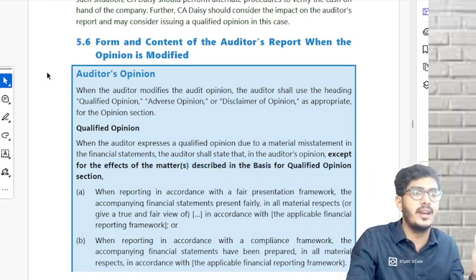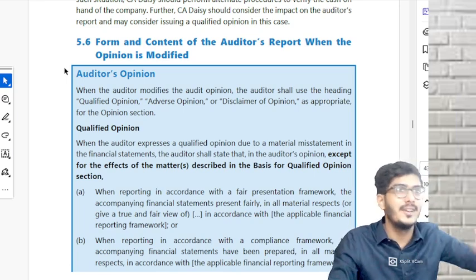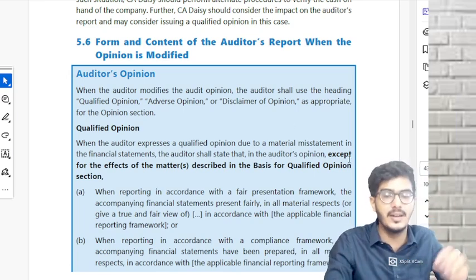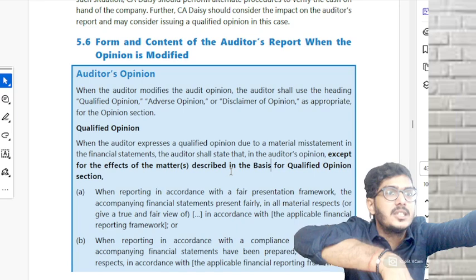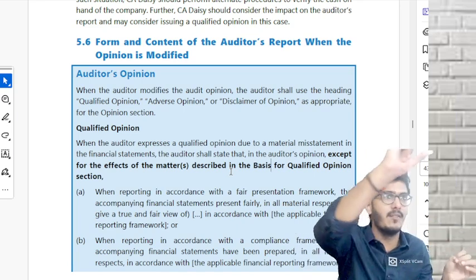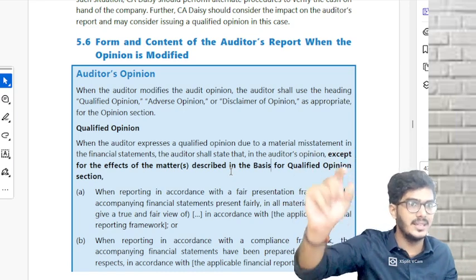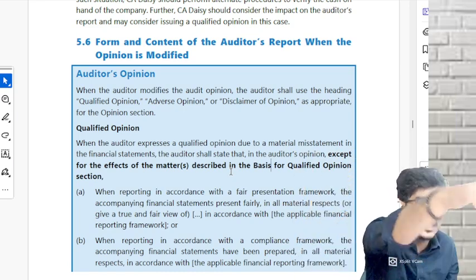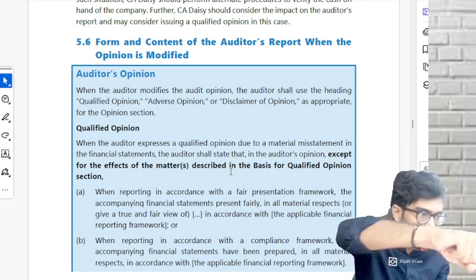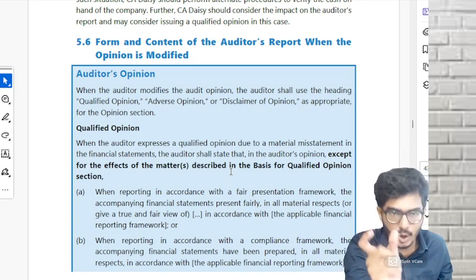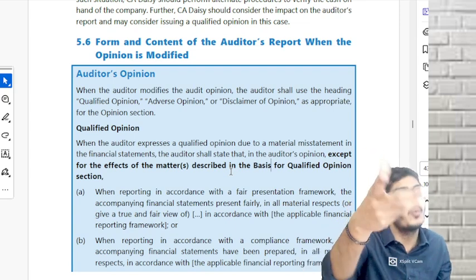I told you that whenever he gives a modified opinion, he can use the words subject to with the foregoing explanation. Instead of those, they have told you can use the words except for the effects which are described in the basis for opinion. That means you're going to write, we have audited this particular company, we are giving a qualified opinion, this and this, except for the effects given in the basis for opinion. Basically, you're just giving a reference. Please read the basis for opinion section, because whatever matters I've given over there, because of those matters only I'm giving a qualified opinion.